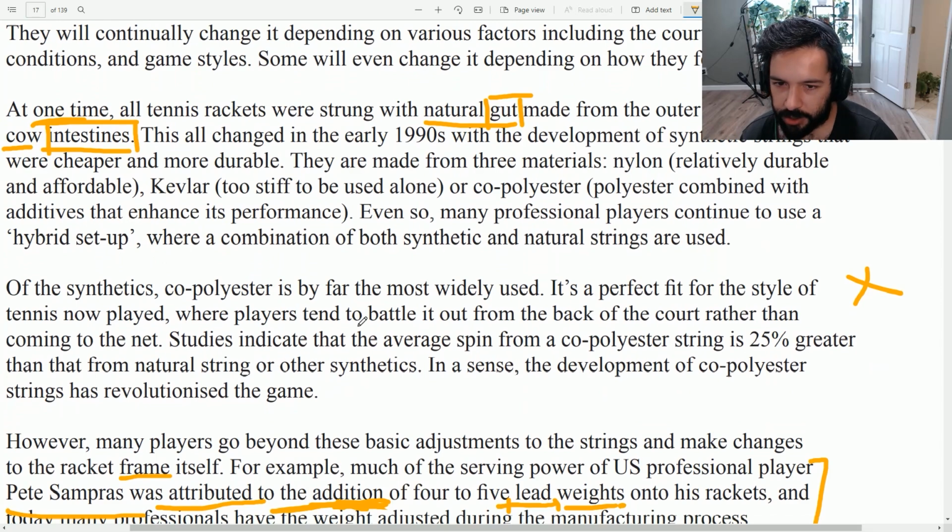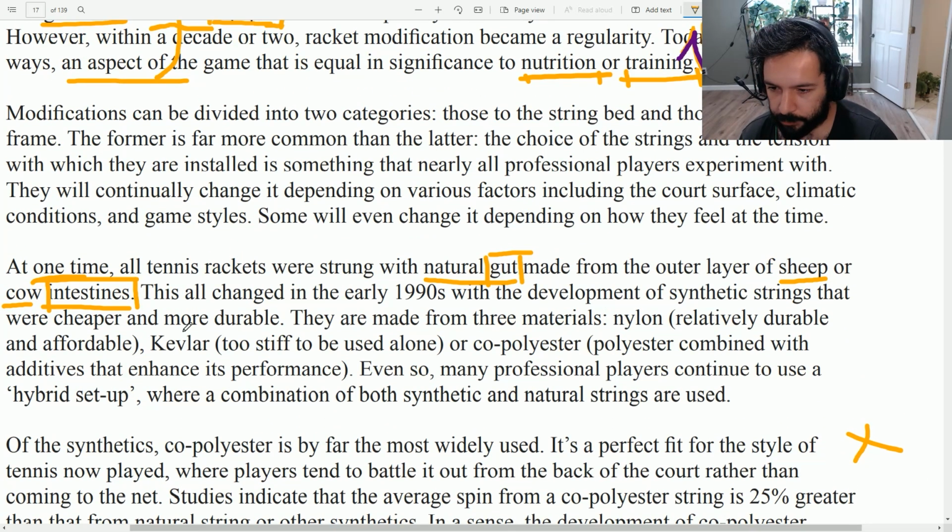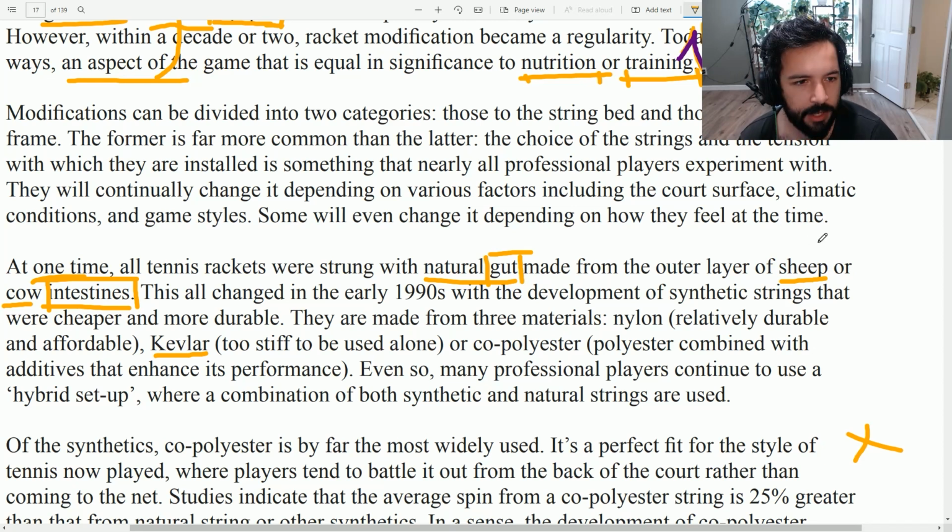If in here they are talking about the materials they use, it's very unlikely for them to also talk about weather. It's like they are talking about polyester again, how they went from natural materials to synthetic materials and so on. But as I was explaining that, I saw climatic conditions, meaning weather. So this is what we're looking for.